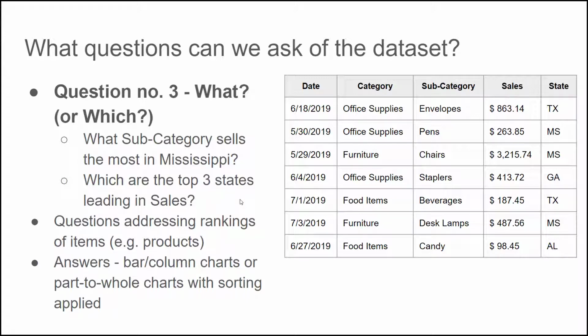And so, for instance, answering the question, which are the top 3 states, we could have a bar chart and we could sort the states from the top selling to the lowest selling, and we can easily draw a conclusion about what the top 3 states leading in sales are.